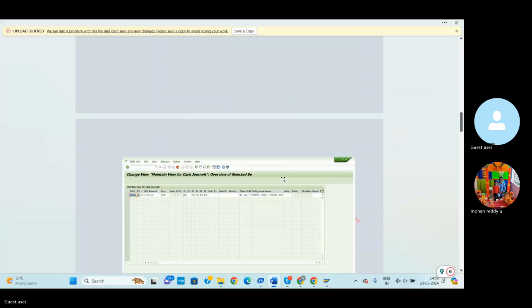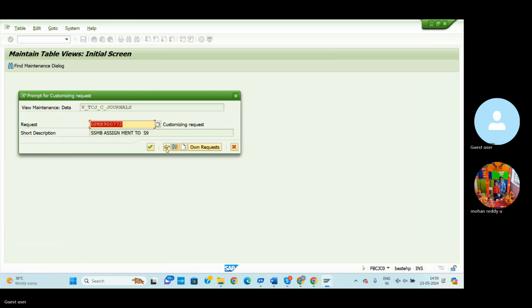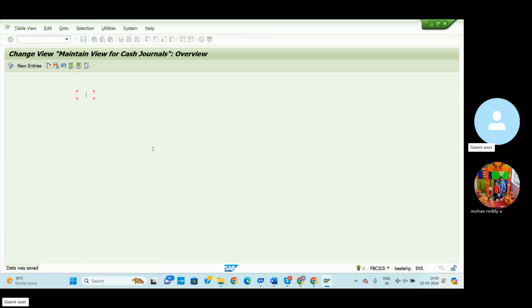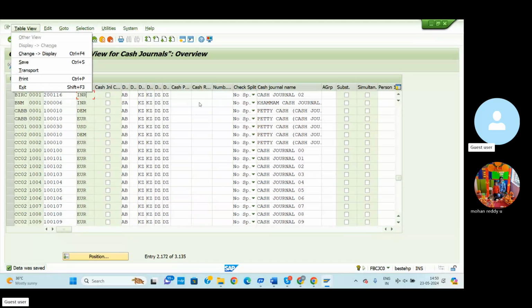Each and every step I created step by step. Save. The transport request is generated and created. Here the company code VARC, GL number and starting number we can select, and our company petty cash GL account as well as currency, then automatically save.